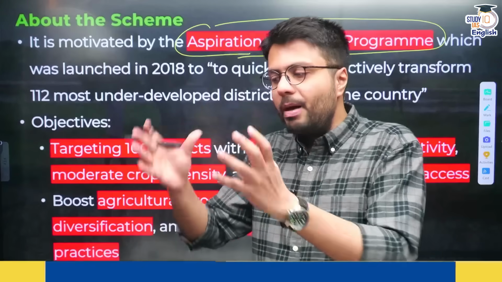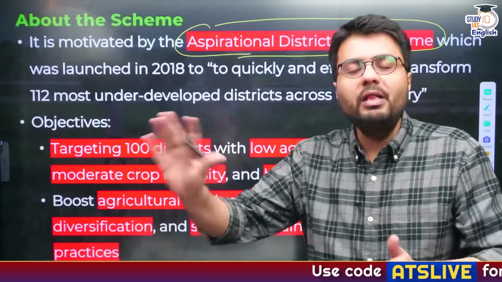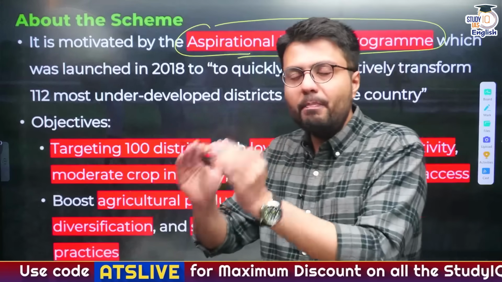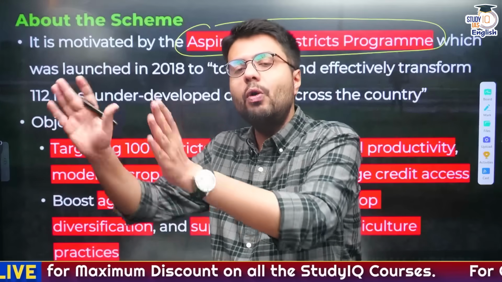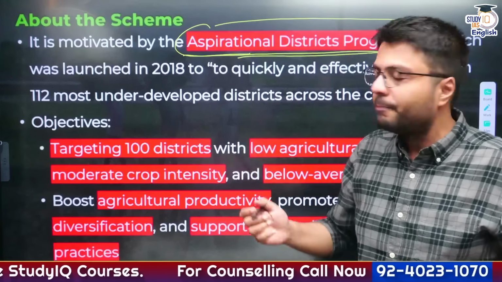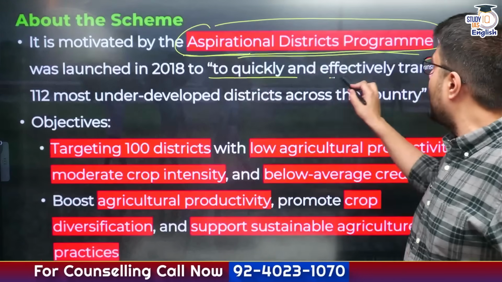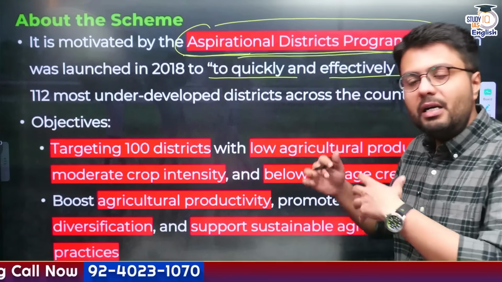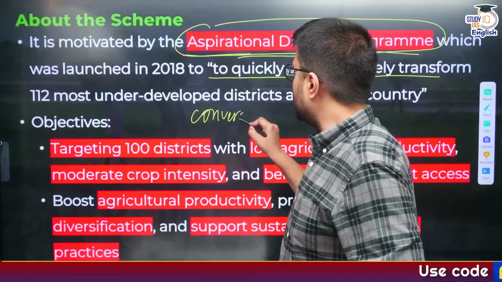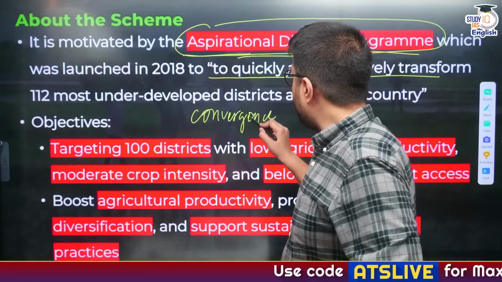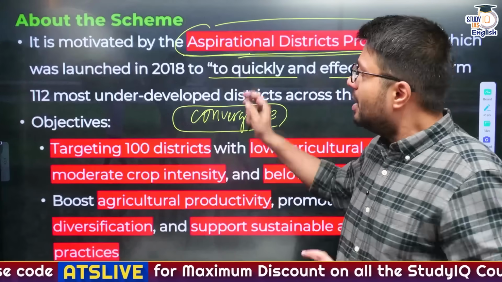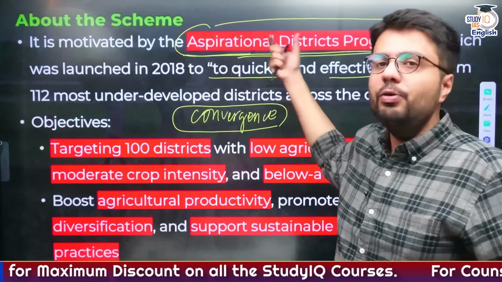By bringing the benefits of all the existing schemes that had already been introduced by the government and ensuring that the benefits of these schemes are provided to all the people living in these most backward districts known as aspirational districts, right? So it was to ensure quick and effective transformation of these most underdeveloped districts in the country, and this was done through what was known as convergence, that no new benefits were brought, rather the existing benefits of existing schemes of the Government of India were ensured to be delivered into these districts, right?